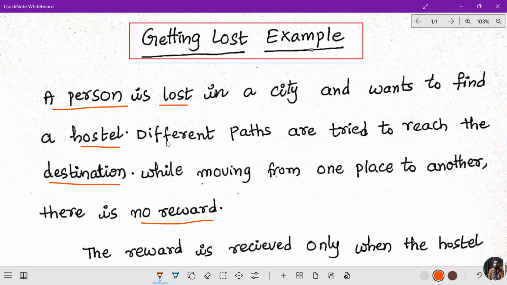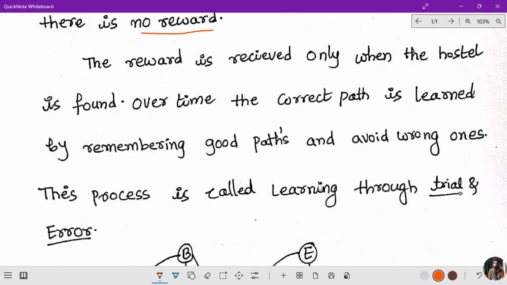If at all, when he reaches the destination, he may get a reward. But when he goes on different paths, he may not get any reward until he gets to the final destination. The reward is received only when the hostel is found. Over time, the correct path is learned by remembering good paths and avoiding wrong ones. This process is called learning through trial and error.